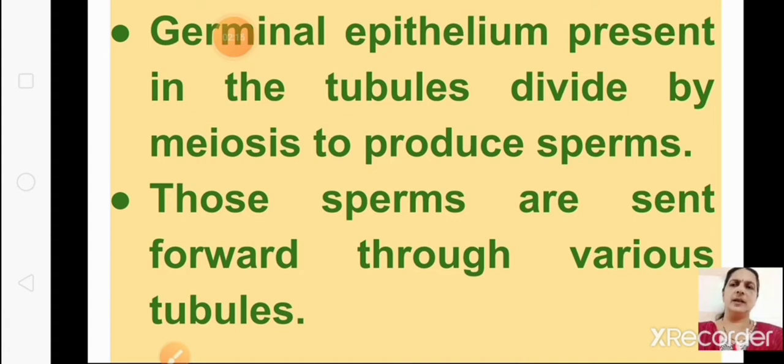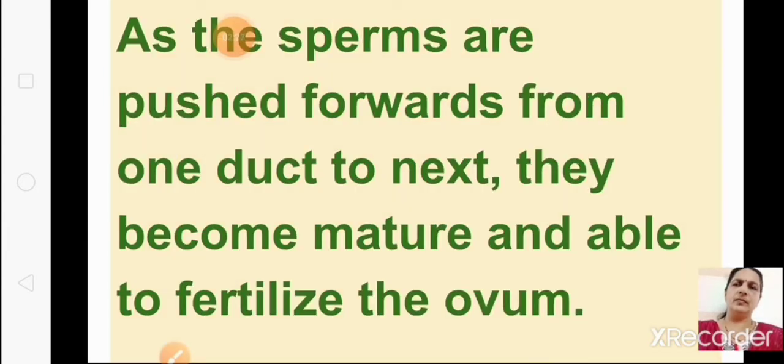Those sperms are sent through various tubules. I will show you the diagram again. From the testes they are sent to various tubules, and as they are pushed forward from one duct to the next, they become mature and are able to fertilize the ovum. When they are released from the testes, they are immature.